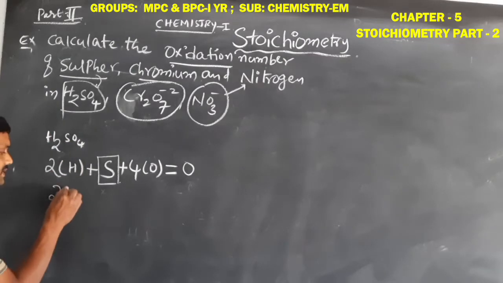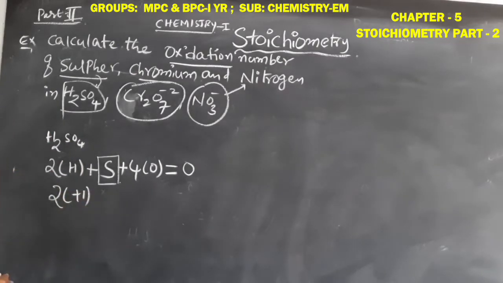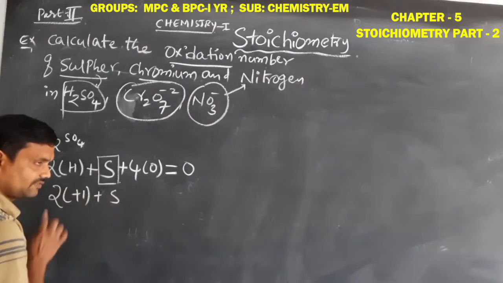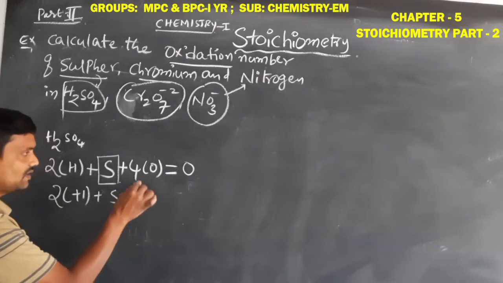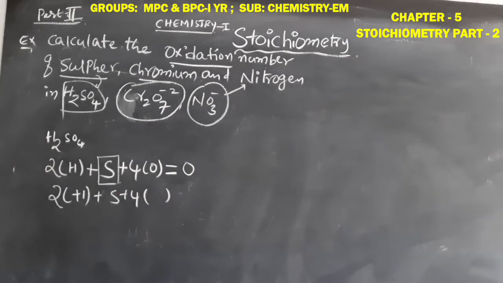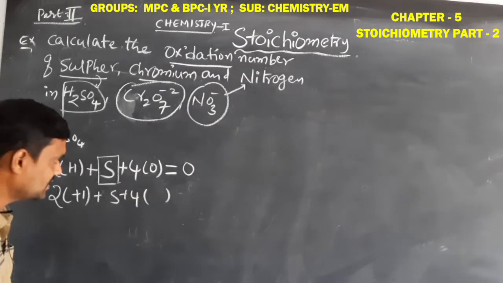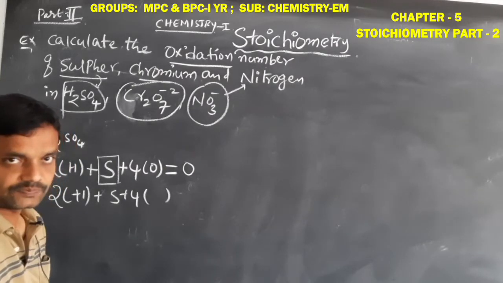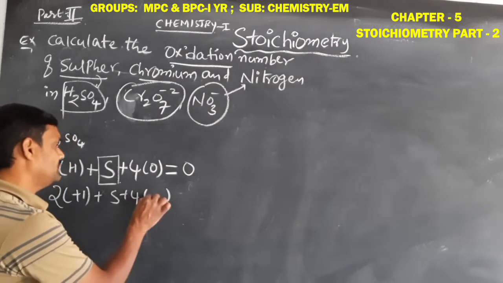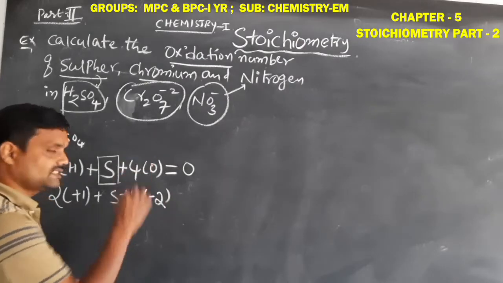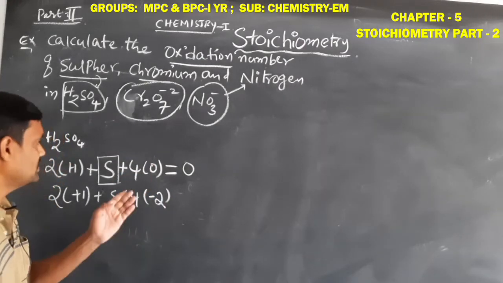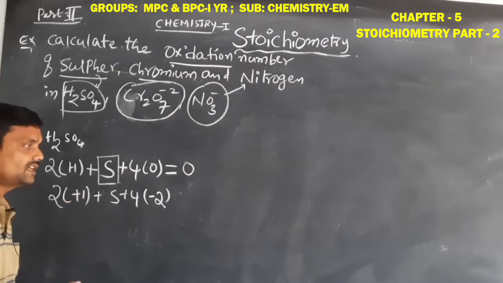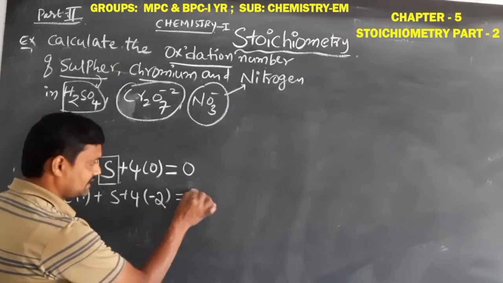Plus 1 sulfur, which we find, plus 4 oxygen. The oxygen oxidation number is -2 in normal covalent compounds, rarely -1. So in most compounds we substitute -2 for oxygen. The remaining is 0.